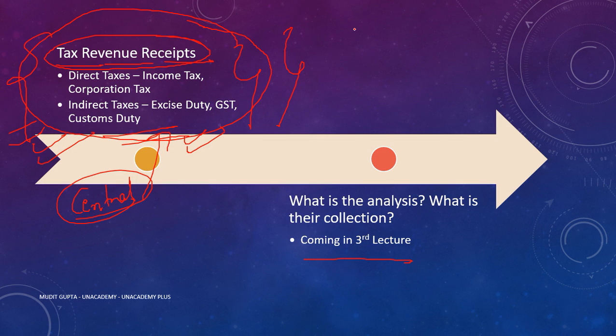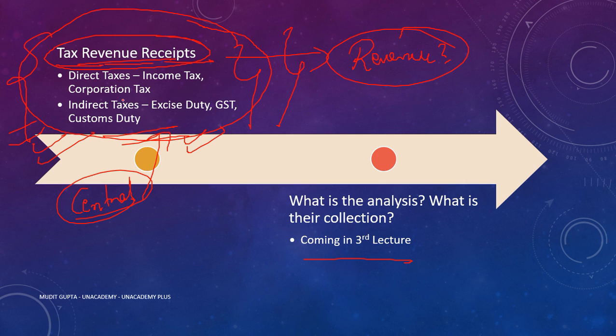Now you must be knowing, अगर हम लॉजिक की बात करें, that why are tax receipts revenue receipts? You pay tax on a daily basis, as in you are purchasing food grains, GST लगेगा. If you are paying mobile bill, service tax लगेगा. अब पहले service tax लगता था, अब GST लगेगा. You are earning money, every year you pay income tax.